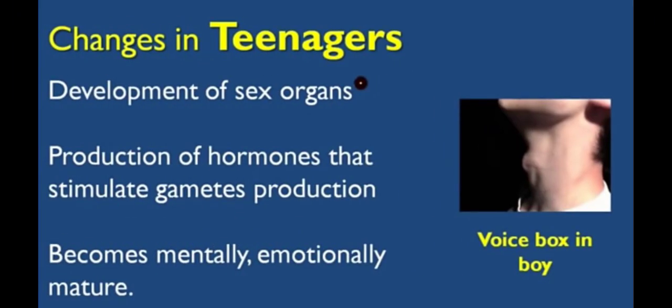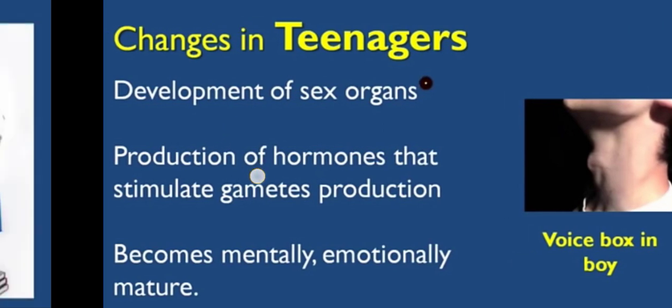There is development of sex organs and production of hormones that stimulate gamete formation, and they become mentally and emotionally mature. As you can see, the voice box in boys increases.